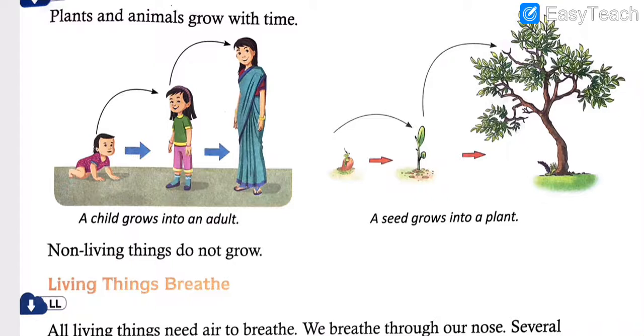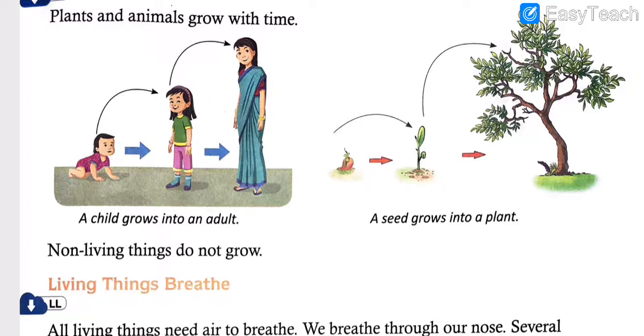So slowly you grow, right? I explained this in the context of school so that you can understand it easily. Here a clear picture is given. A child is there, and then it grows into a small boy or girl, and then becomes an adult. So this is a brief process shown to you.